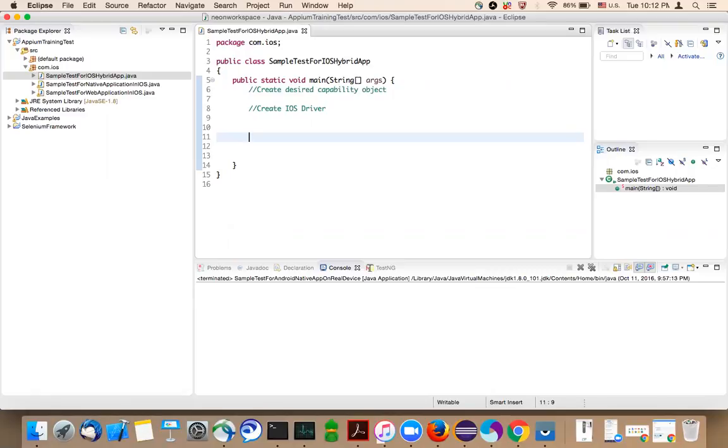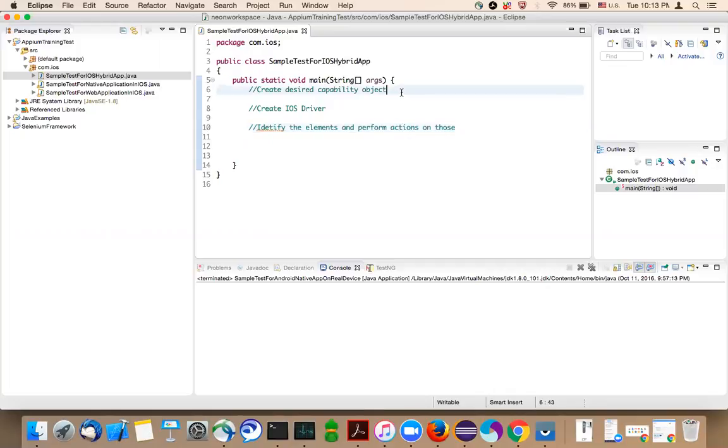So it depends on the application that you are going to test. And then identify the elements and perform actions on those. So this is the procedure for any application or for any platform. This is the same procedure. Create the desired capability object, create the driver, identify the elements, and perform actions on those elements. So these are the 3 steps that you need to remember.